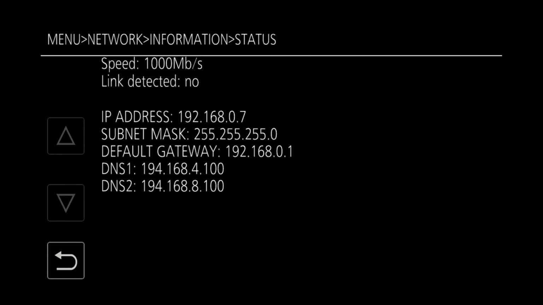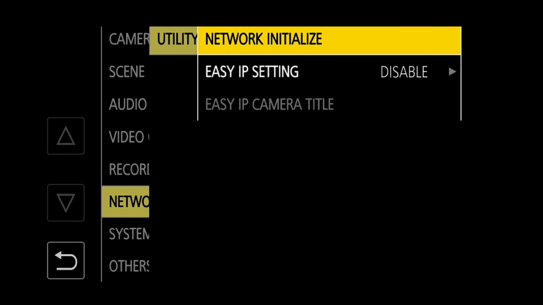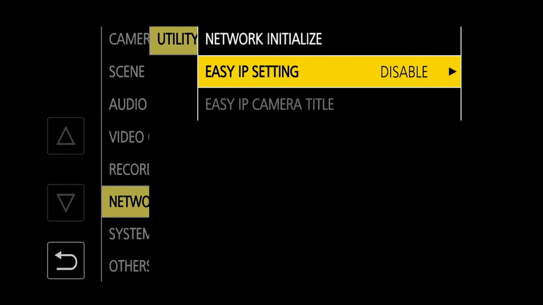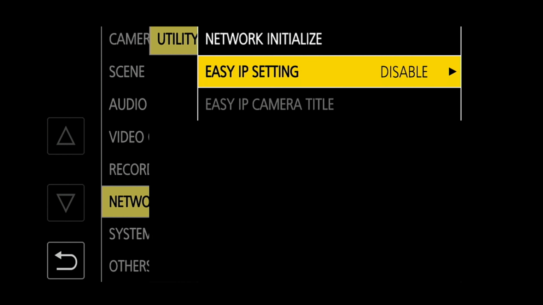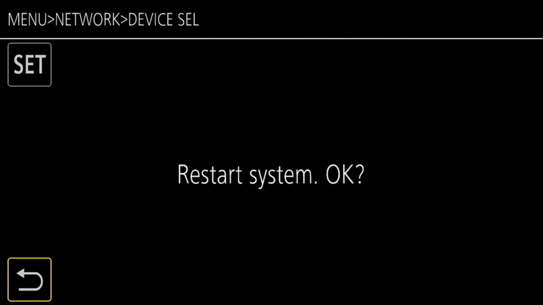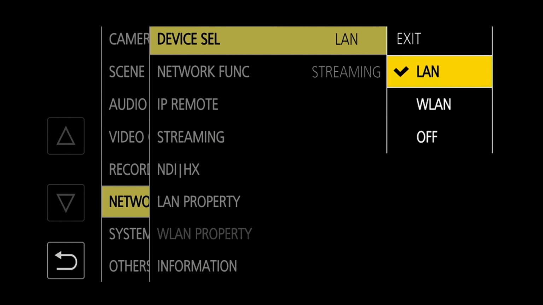If no network connection is detected, link detected shows no, so this can be a useful tool for troubleshooting network connection problems. Network initialize will reset all the network information to the factory defaults, and the Easy IP setting can work in conjunction with software installed on a Windows computer to automatically configure the camera and computer to talk to each other. Anytime we change from a wired LAN to a wireless LAN or vice versa, the camera will need to be restarted.